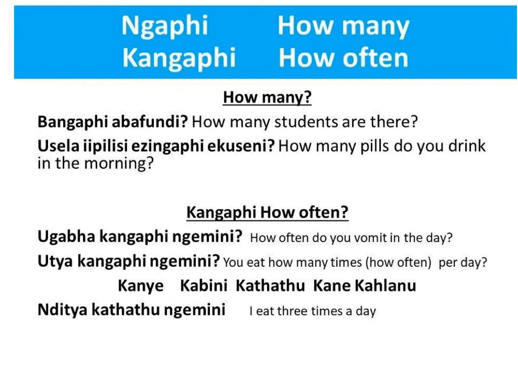And what makes it really easy is to be able to listen for the answer. They will simply add a ka to the front of the numerical stem. So kanye is once a day, kabini 2 times, katatu 3 times, kane 4 times, and kahlanu 5 times. So nditya katatu ngemini, I eat 3 times a day. Learn all these question words well, and they will certainly start making your conversations much easier.